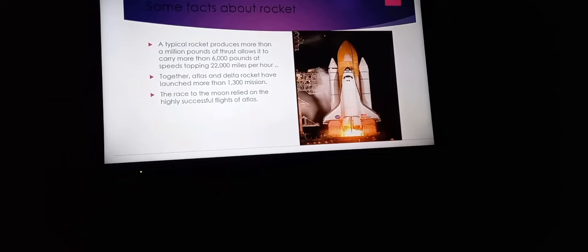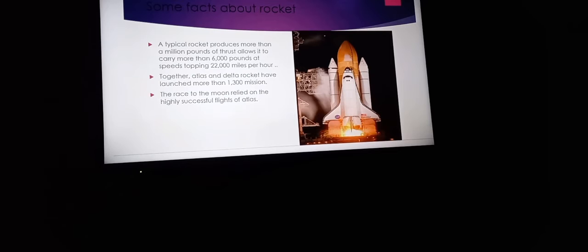Some facts about rockets. I tried to explain some facts about the rocket in this slide. A typical rocket produces more than a million pounds of thrust, allowing it to carry more than 6,000 pounds at a speed topping 22,000 per hour. Delta rockets have launched more than 1,300 missions. The race to the moon relied on the highly successful flight of a Delta Atlas.